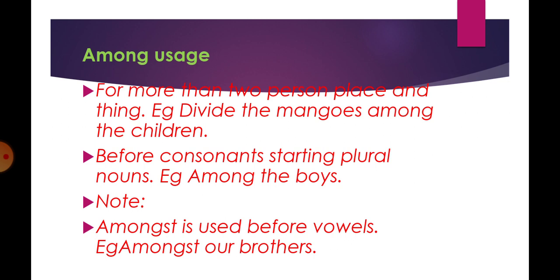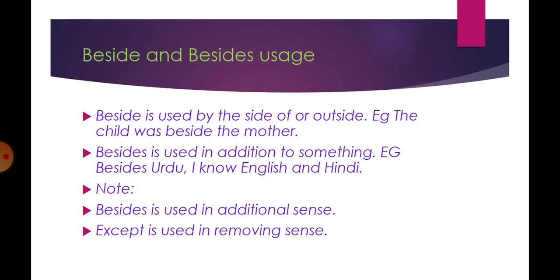There is an important thing to be noted here. Where do we use amongst? Amongst is used before vowel and among is used before consonant. Among our brothers. That means O of our is a vowel. So we use amongst.